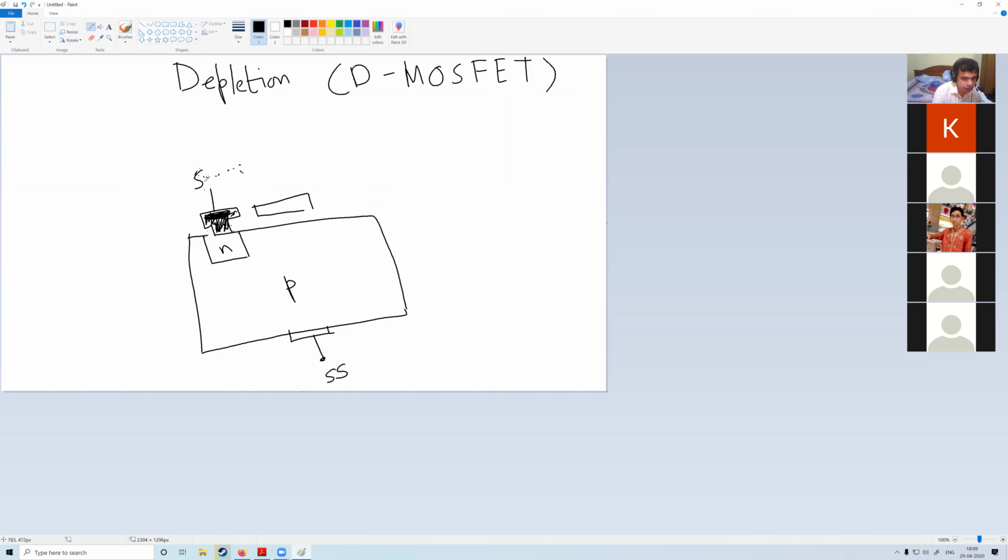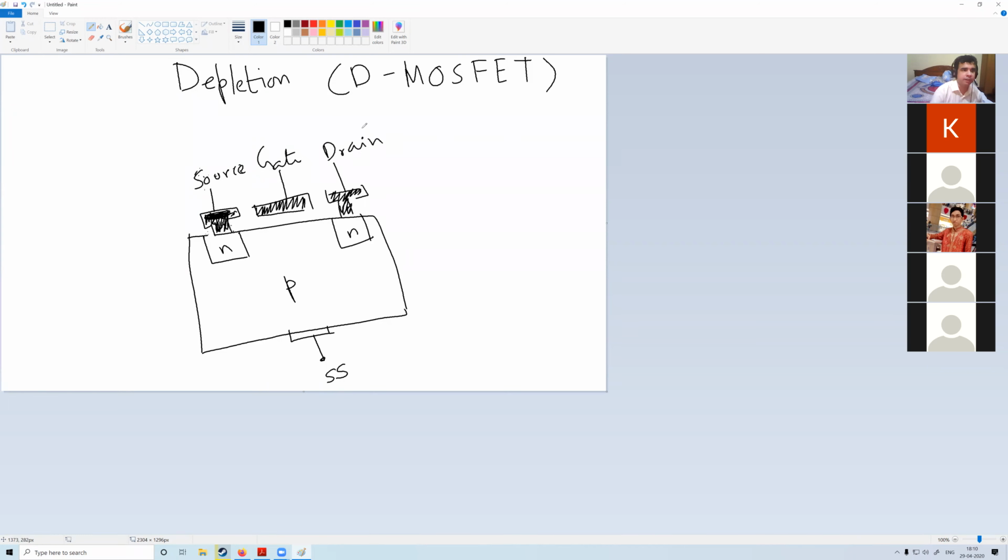This is my source. This is my gate, and this is my drain. So these are the metals.